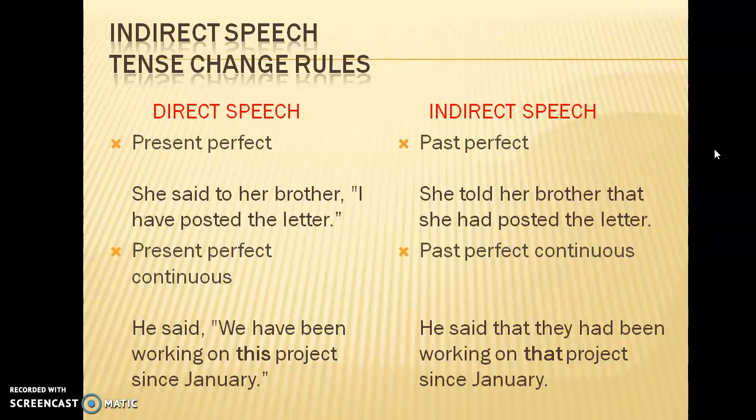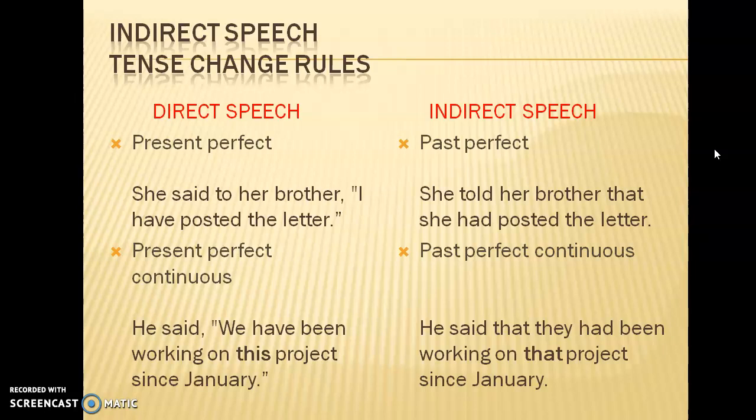Present perfect continuous, it will change to past perfect continuous. Now see how we are going to change. He said, we have been working on this project since January. What is the first thing we need to do? What is the dialogue? We have been working on this project since January. Change it into past perfect continuous. We had been working on that project since January.